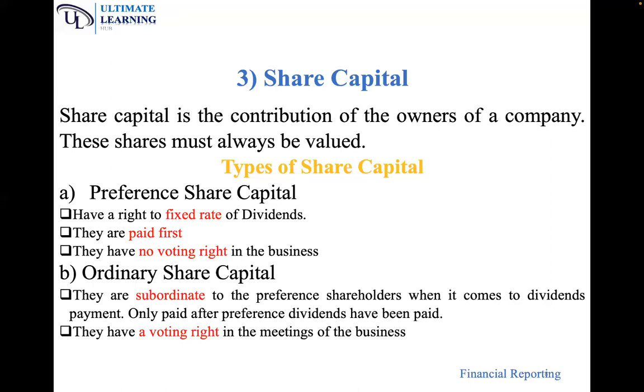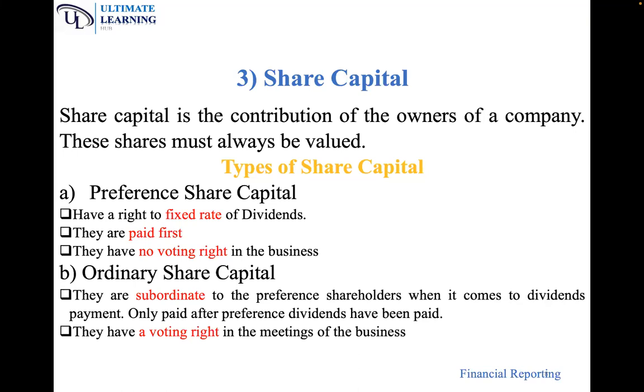Now, irredeemable are the preference share capital that will not be bought back. In other words, you issue them and you don't have the option to buy it back. It cannot be redeemed. That is known as irredeemable preference share capital.